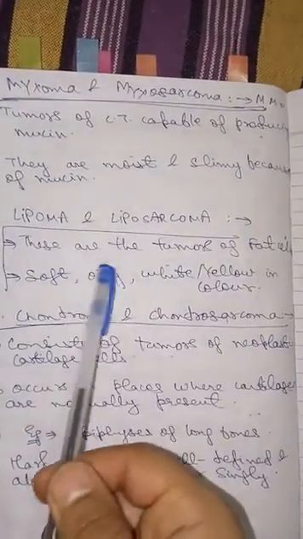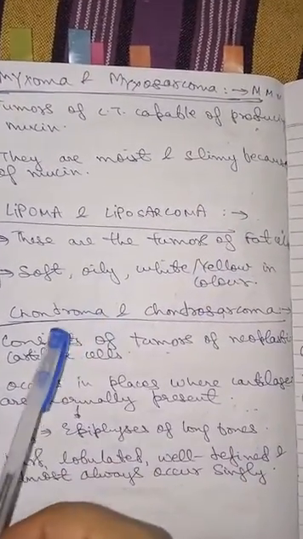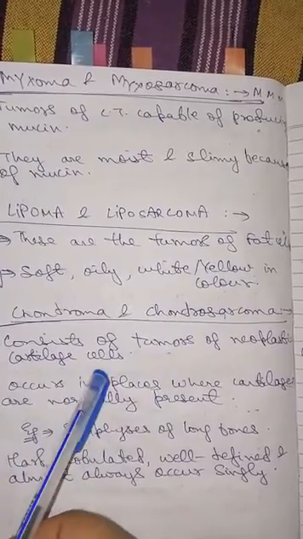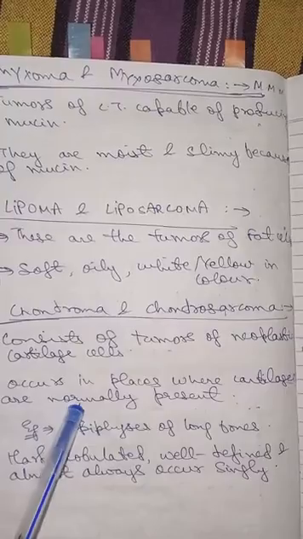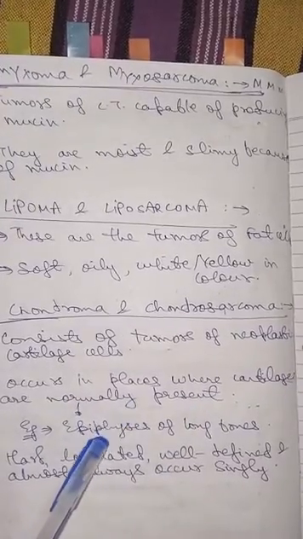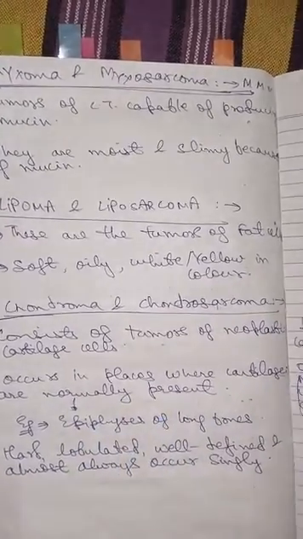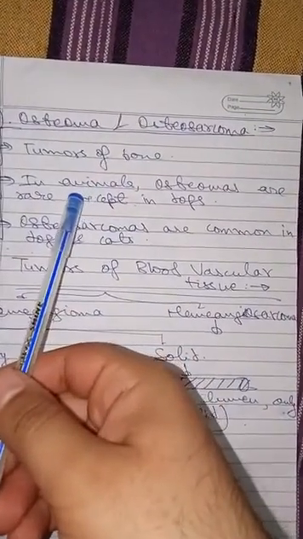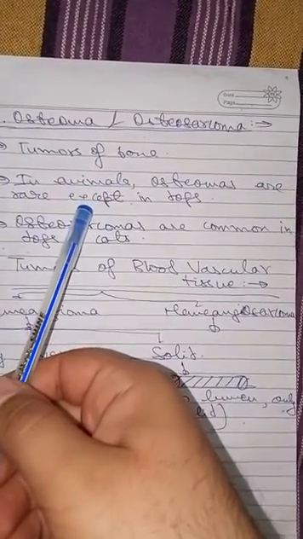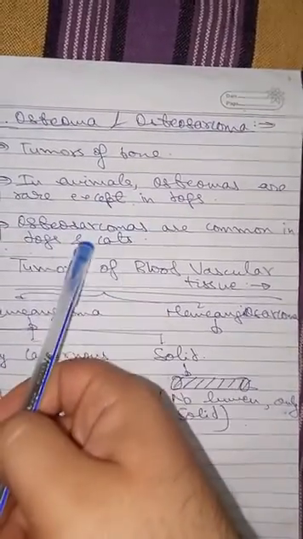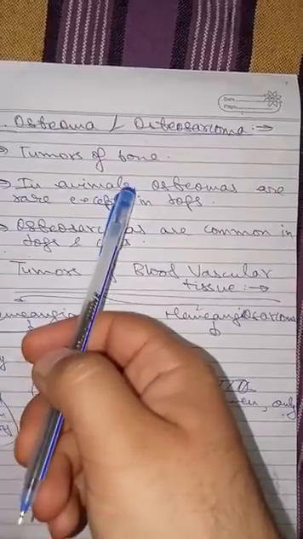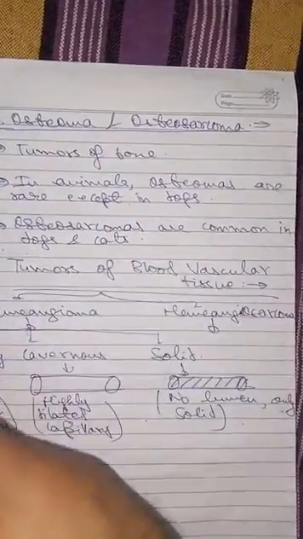Lipoma and liposarcoma are tumors of fat tissue or adipose tissue. Chondroma and chondrosarcoma consist of tumors of neoplastic cartilage cells, so the tumors of cartilage. It occurs in every place where cartilage is present, for example, epiphysis of long bones. Next is osteoma and osteosarcoma, the tumors of bone. These are very common in dogs and cats, but in other animals they are rare.